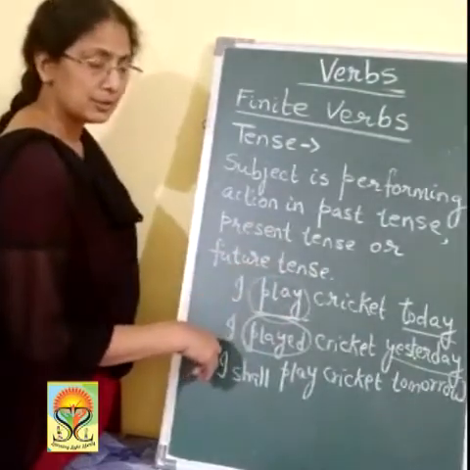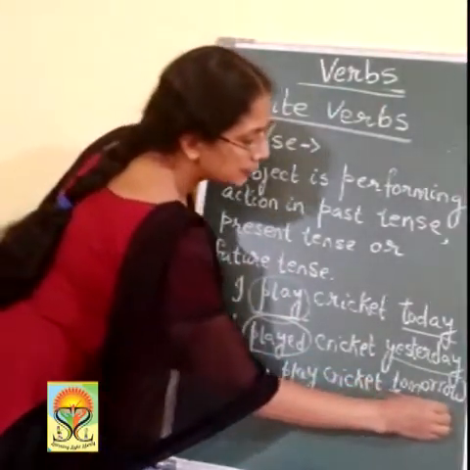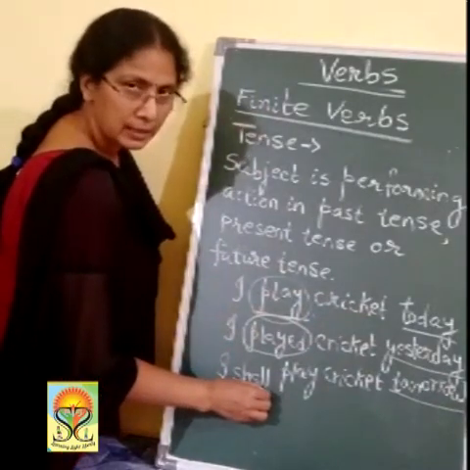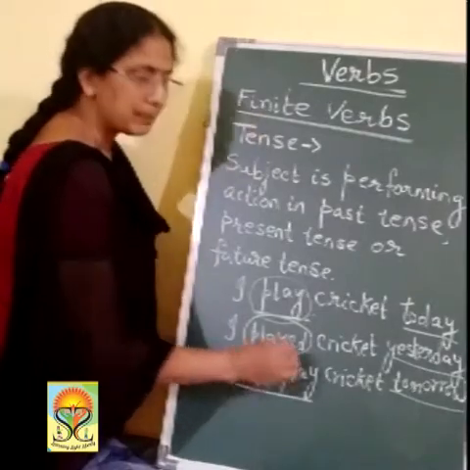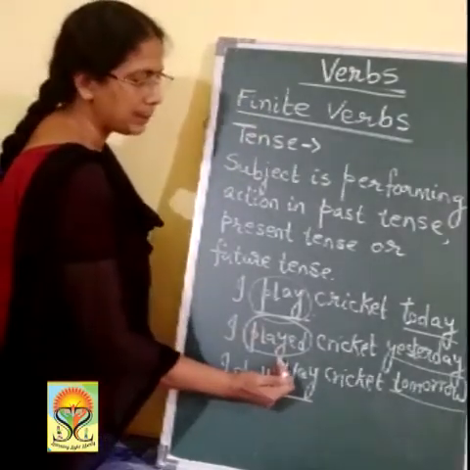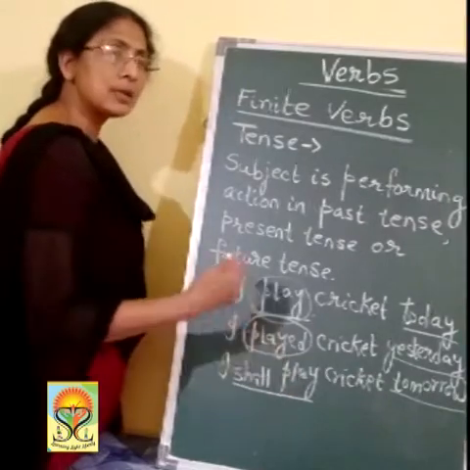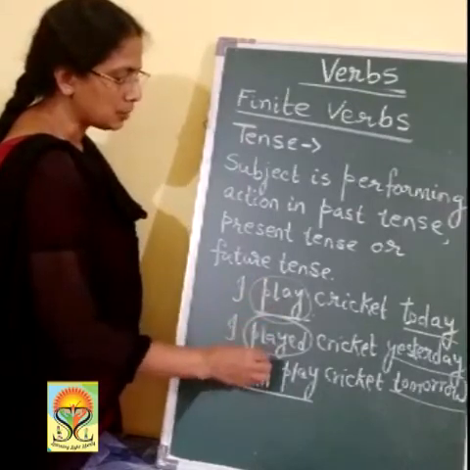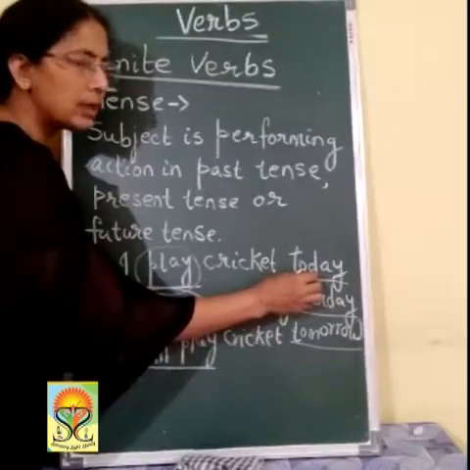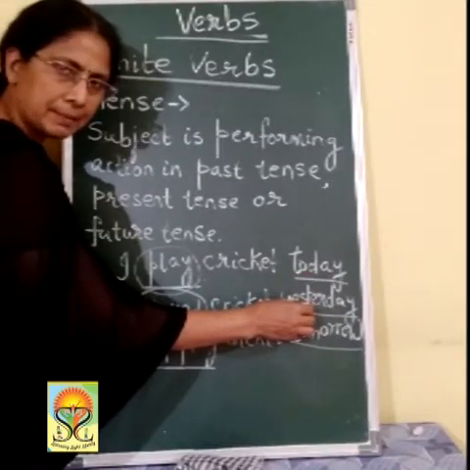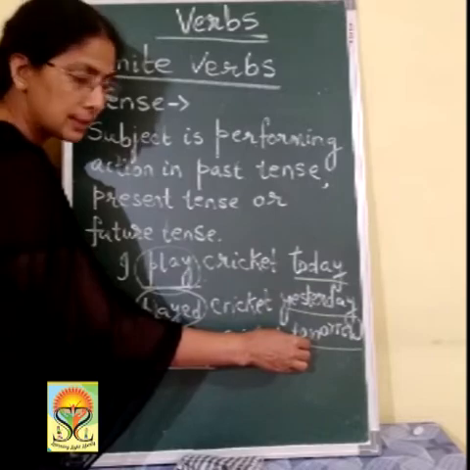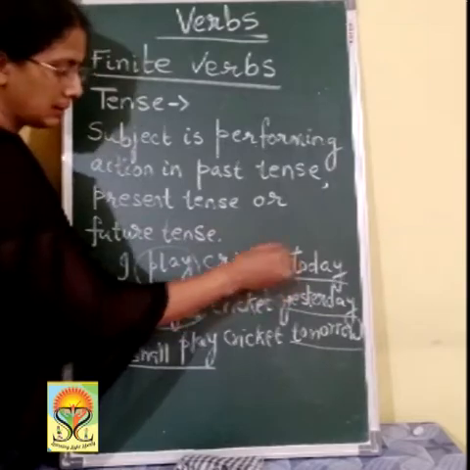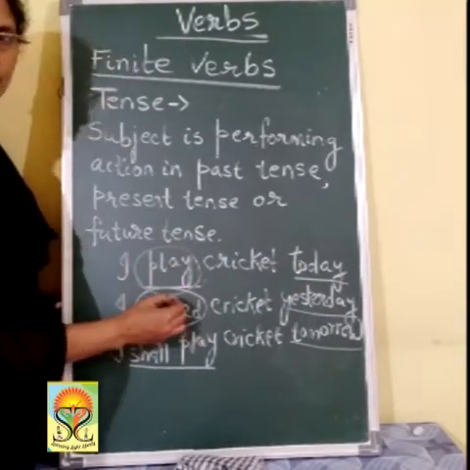Again, tomorrow is future tense. Immediately it takes another auxiliary to show its tense: I shall play. You cannot just write I play cricket tomorrow. So the verb keeps on changing according to the tense. Today, present tense. Yesterday, past tense. Tomorrow, future tense. As per the tense in which the subject acts, the verb keeps on changing.